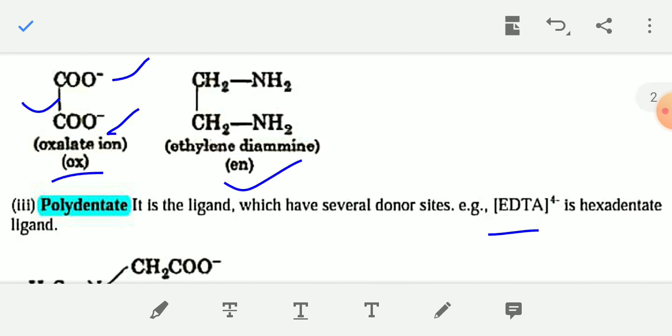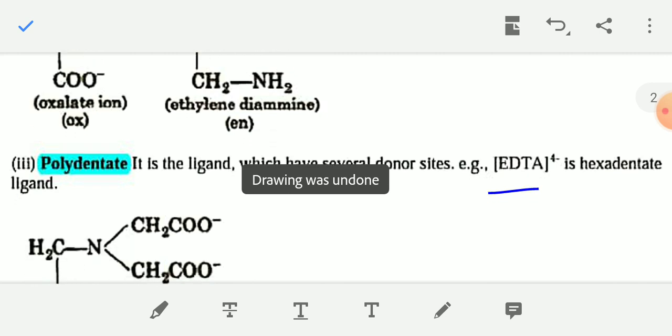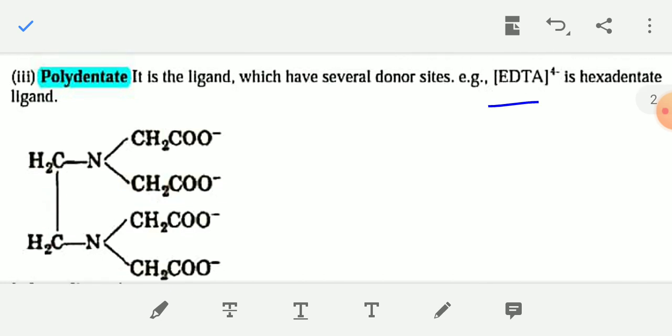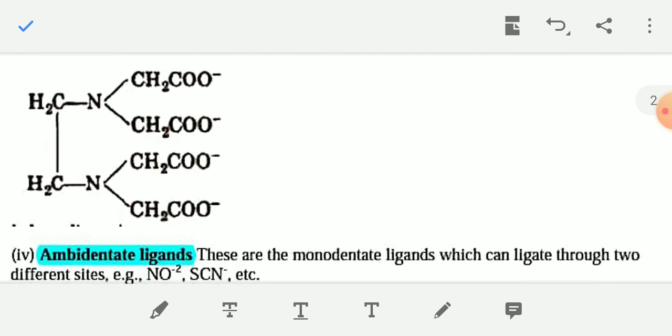Similarly, the next type of ligand is polydentate ligand. Polydentate ligands are those which have several donor sites, more than two. For example, EDTA 4 minus is a hexadentate ligand. Hexadentate means 6 donor sites in EDTA, ethylene diamine tetraacetate.